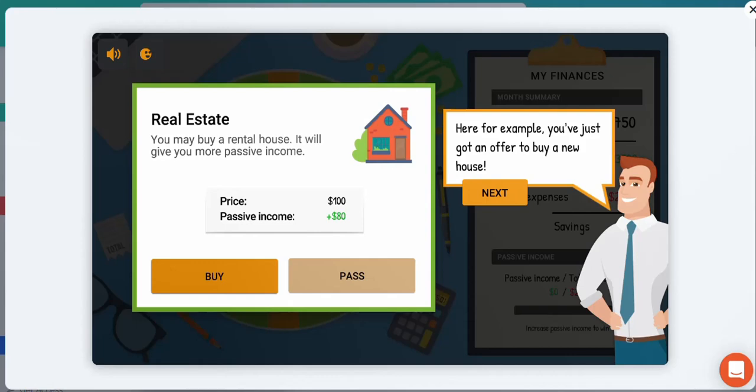The price of this particular house is $100, and the passive income that is available is $80. So is this a good investment decision? Well, if we're focusing on passive income, any asset can generate income, and this asset will generate passive income of $80. It only requires an initial investment of $100. So would I pass on this opportunity? Definitely not. We know we have $100 available, so we can definitely purchase this. So let's buy this property.